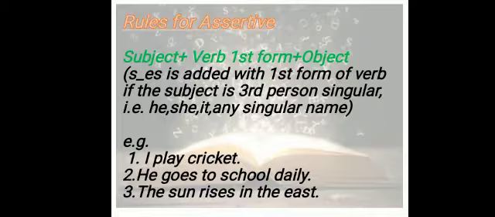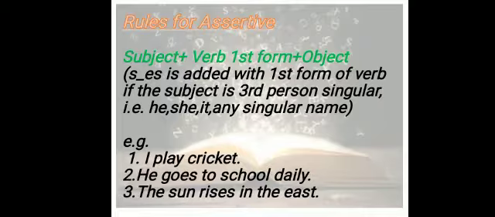But if the subject is third person singular, like he, she, it, or any singular name, then s or es is added with the first form of the verb. We will not simply write the first form; we will add s or es if the person is third person singular. See the examples. I play cricket. I is first person, so we have written play. But in the next sentence, he goes to school daily, why have we added es with go? Otherwise it could be "he go". No, he is third person singular, so we have added es with it.